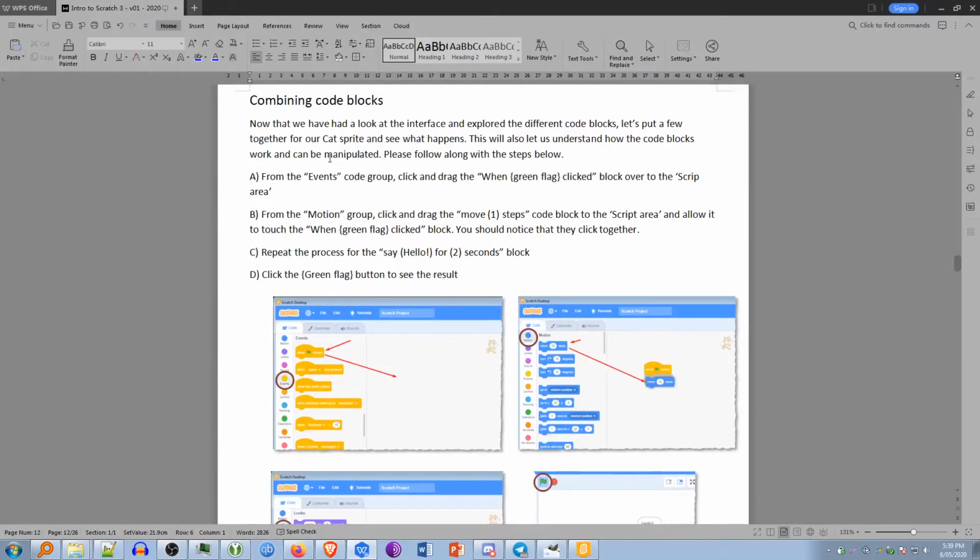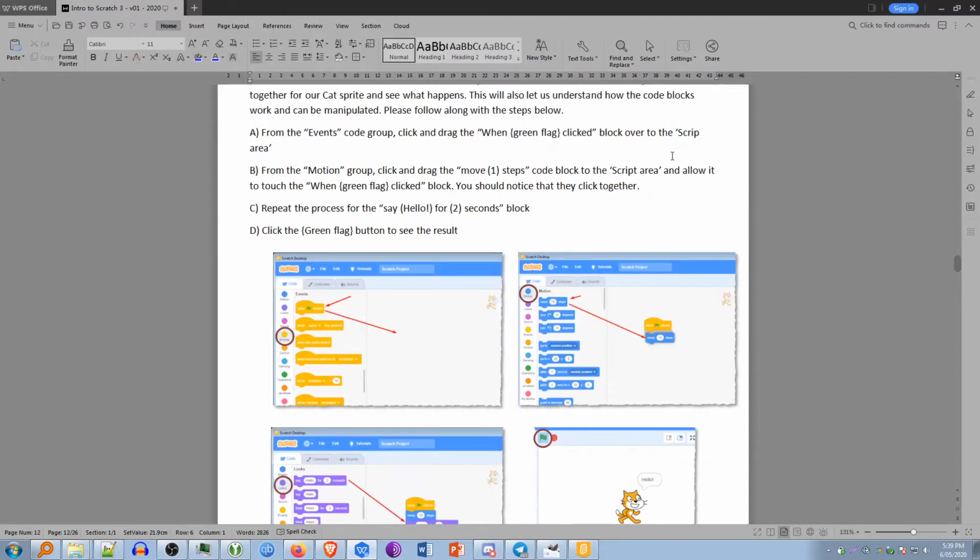Combining code blocks. Now that we've had a look at the interface and explored the different code blocks, let's put a few together for our cat sprite and see what happens. This will also let us understand how the code blocks work and can be manipulated. Please follow along with the steps below.